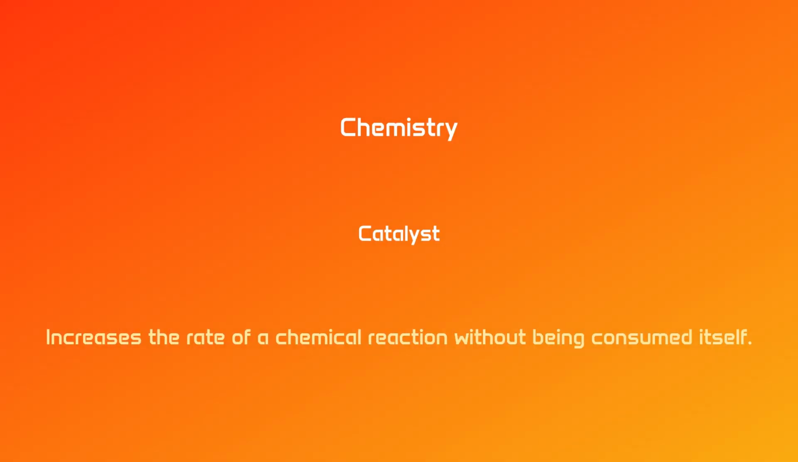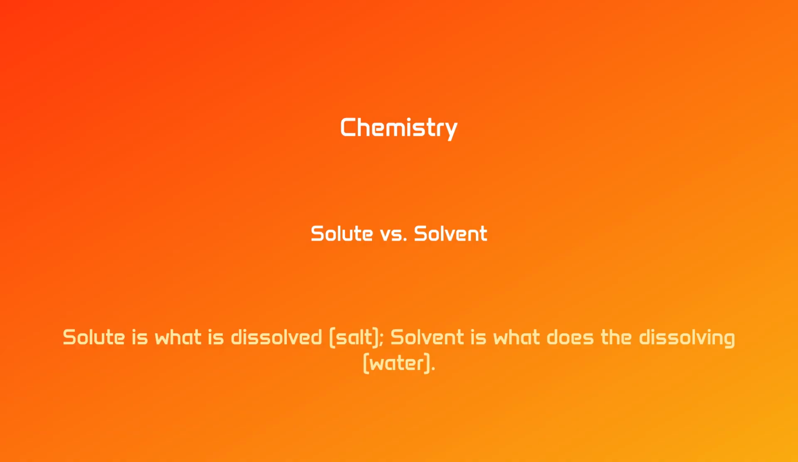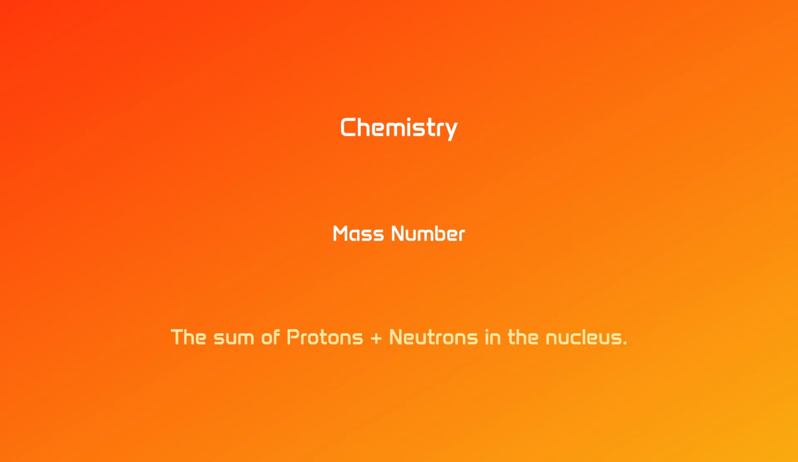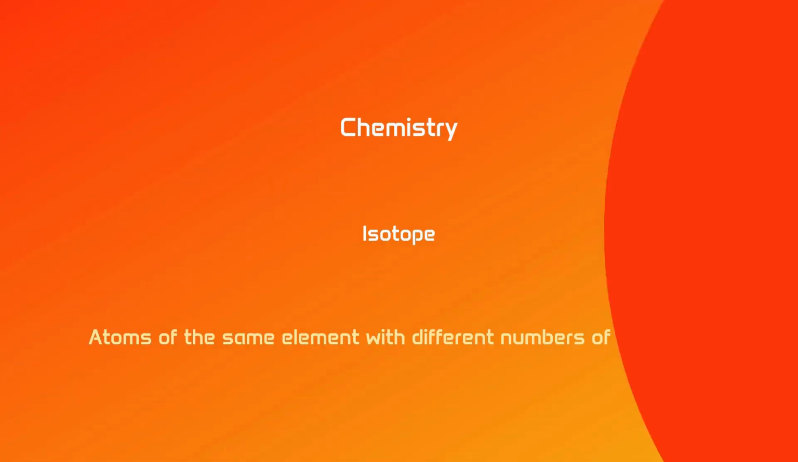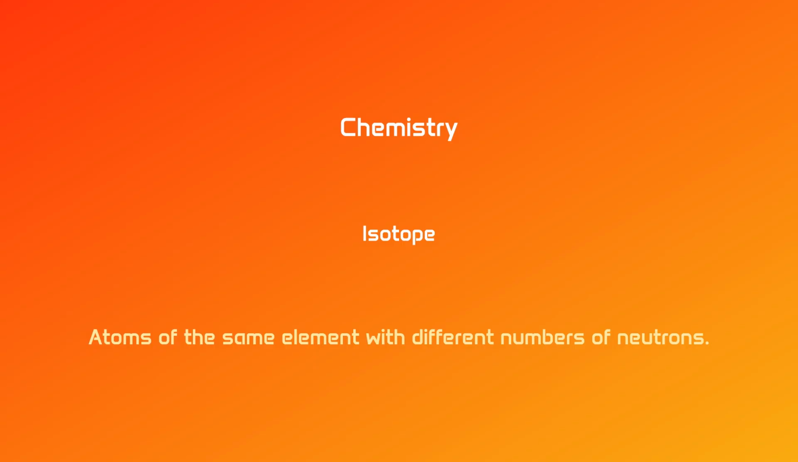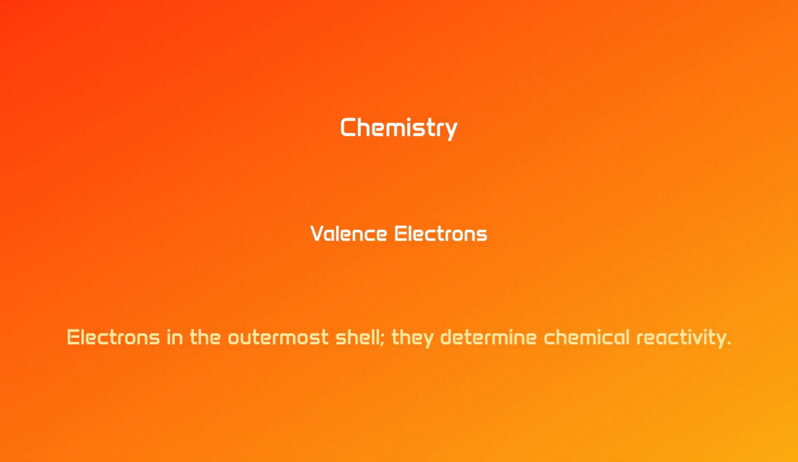Chemistry, catalyst, increases the rate of a chemical reaction without being consumed itself. Chemistry, solute versus solvent. Solute is what is dissolved, salt. Solvent is what does the dissolving, water. Chemistry, mass number, the sum of protons and neutrons in the nucleus. Chemistry, isotope. Atoms of the same element with different numbers of neutrons. Chemistry, valence electrons. Electrons in the outermost shell, they determine chemical reactivity.